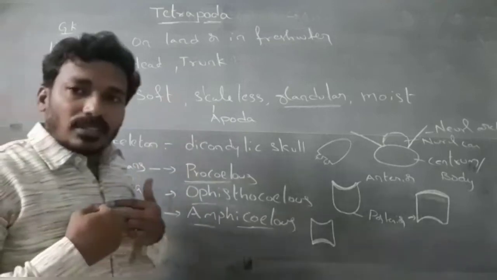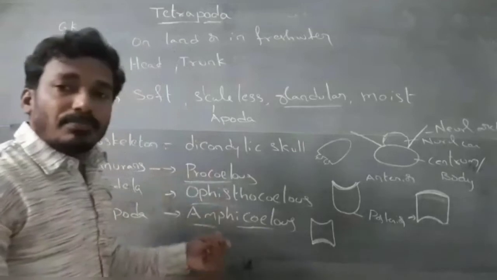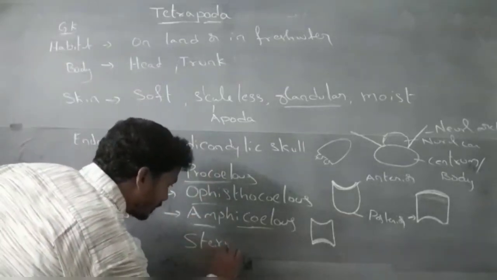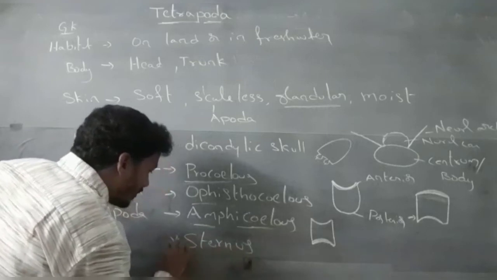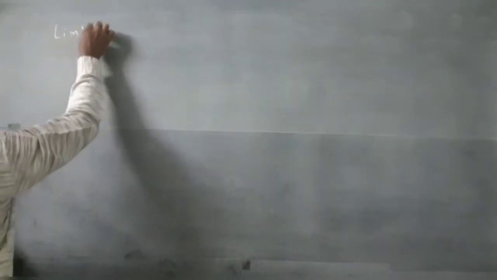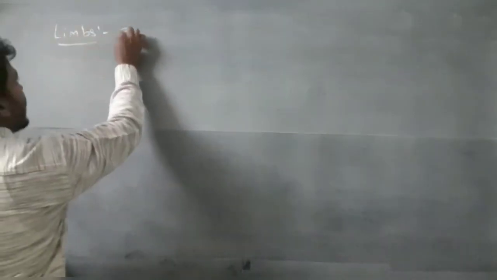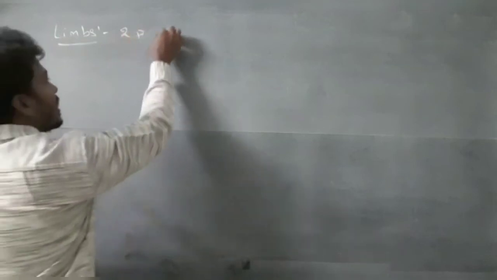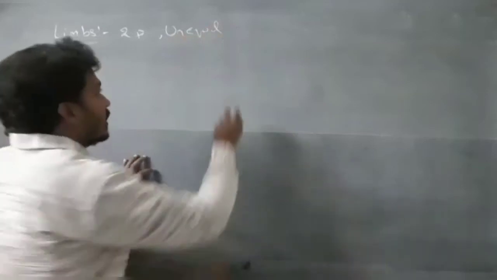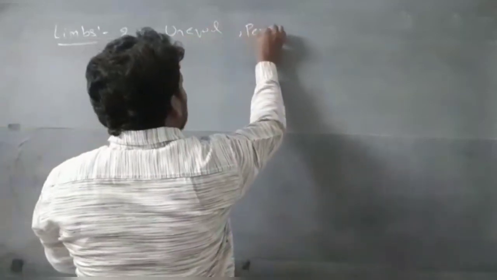Next, sternum. Sternum first appears in the amphibians. Limbs: there are two pairs, unequal limbs, and pentadactylic.